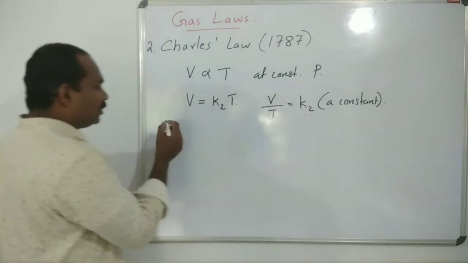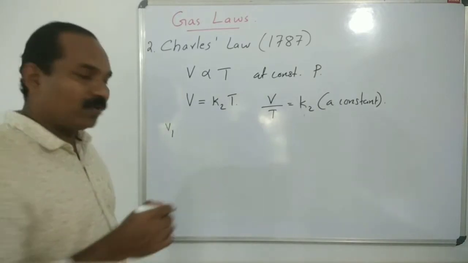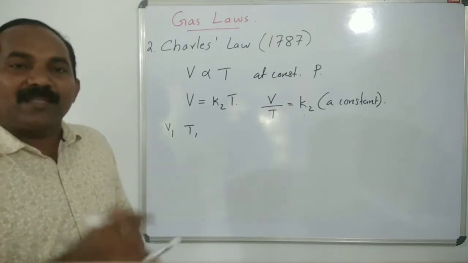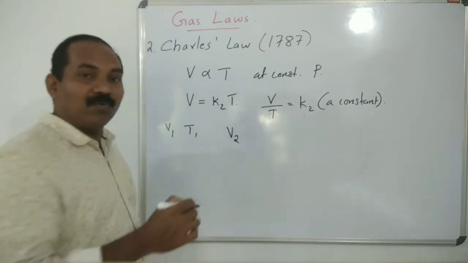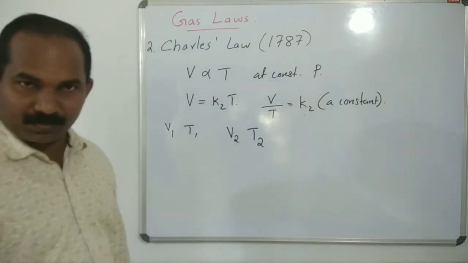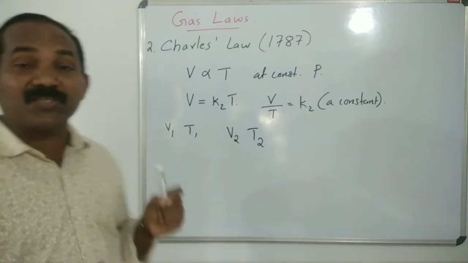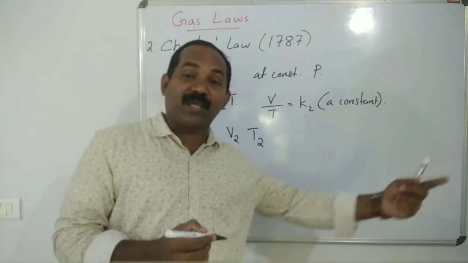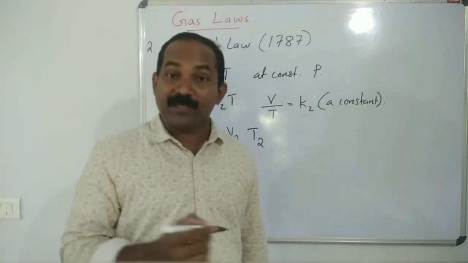Then for a given mass of gas, V1 is the initial volume, T1 is the initial temperature, and the gas is changed into final volume V2 and temperature T2 at a constant pressure.